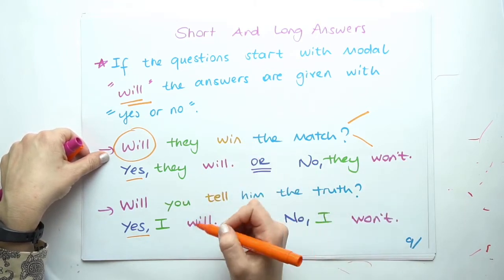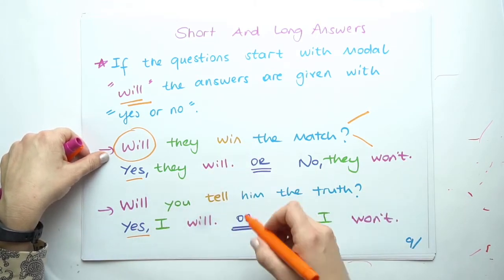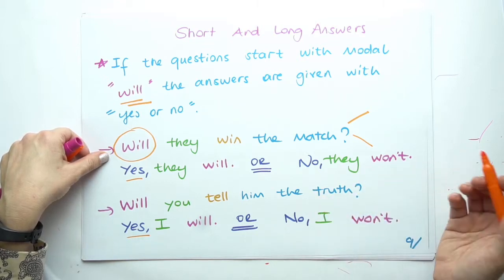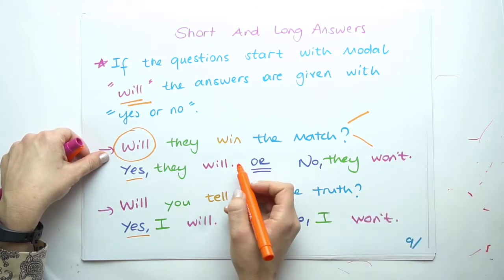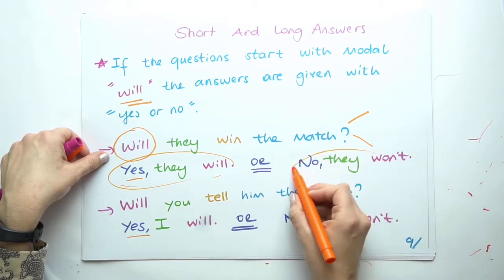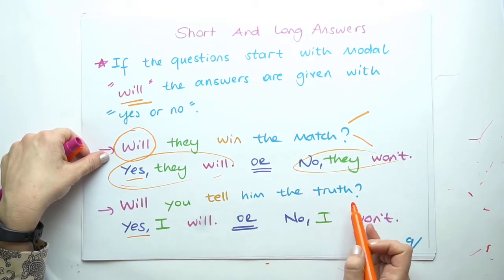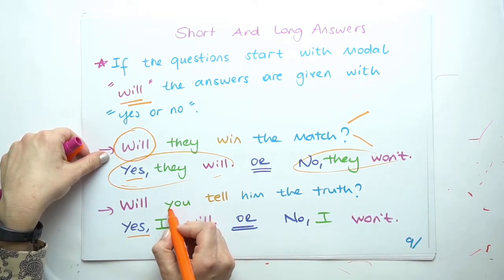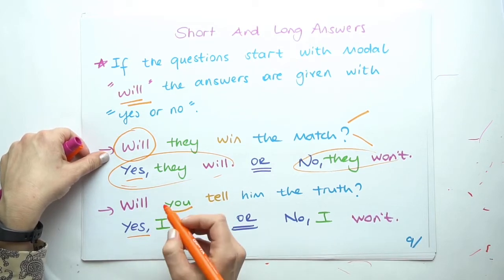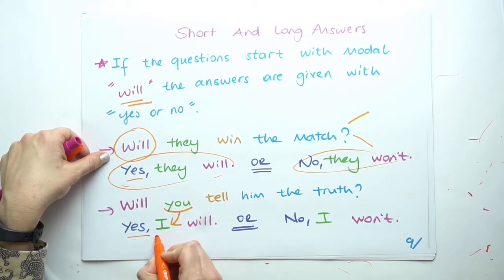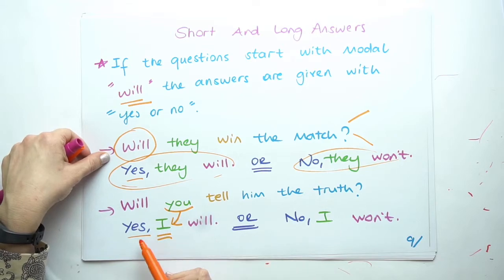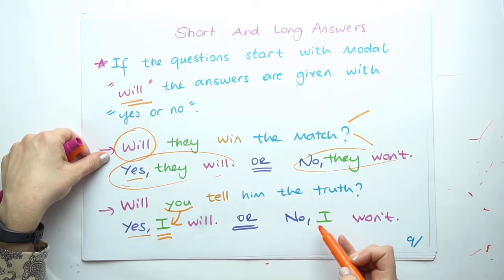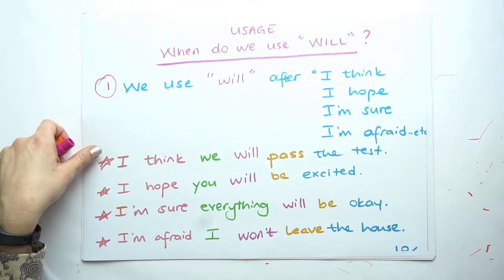I can go on these sentences as yes they will win the match or no they won't win the match. So these are for short answers. Will you tell him the truth? Since I'm asking with the subject you, the answer I'm giving is with the subject I. Yes, I will or no, I won't.